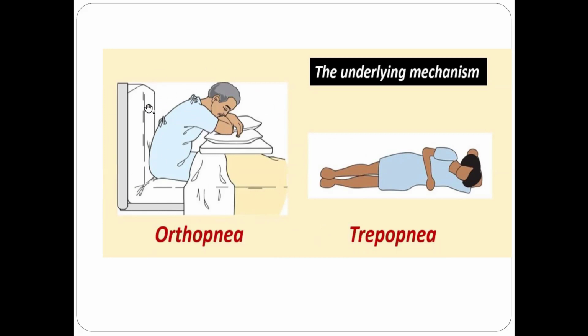So as you can see here, the patient is in sitting position, bending forward. So breathlessness on lying in supine position is called orthopnea. If the breathlessness is there in the sitting posture, then it is called platypnea. And if the patient feels breathlessness lying on one side, in one lateral position, then it is called trepopnea.